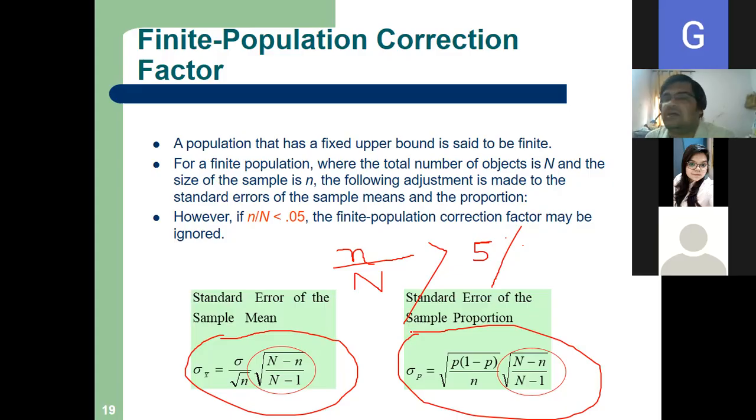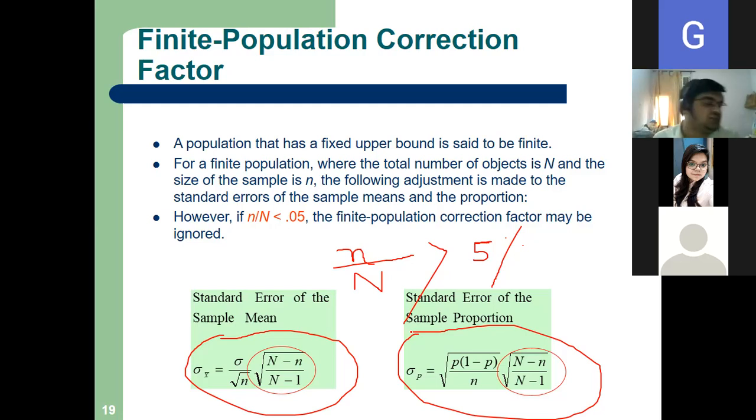So you don't have to use the finite population correction factor. But I will show you a problem where you will apply it. The fundamental is that if the sample size and population size are both given and small n by capital N is greater than 5%, we will apply a finite population correction factor.